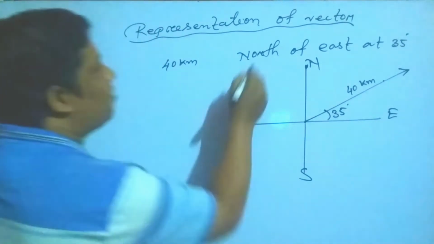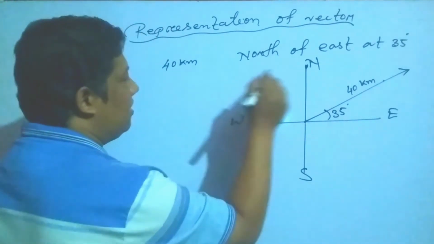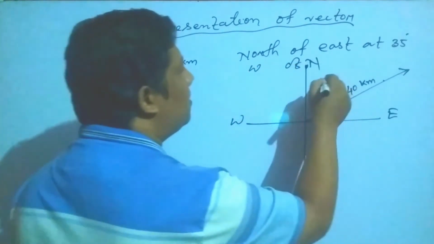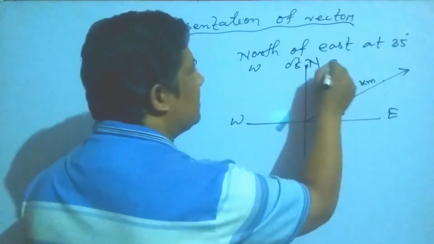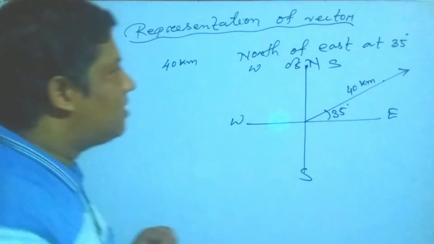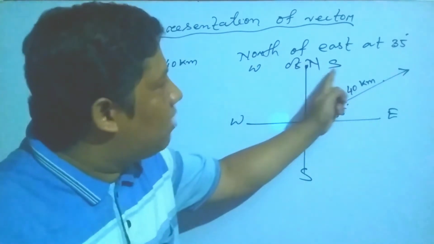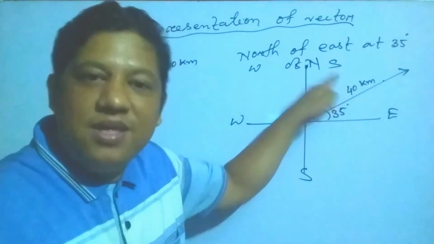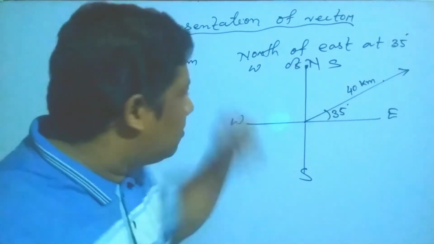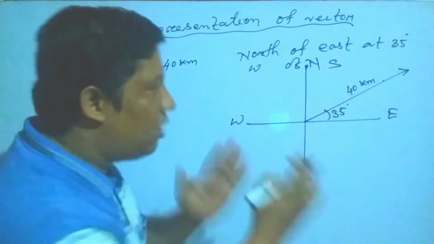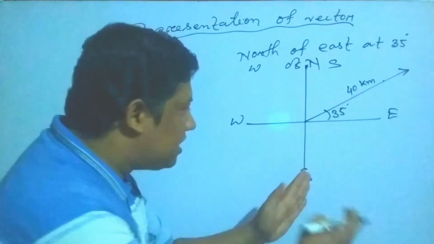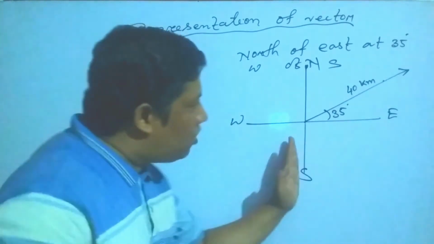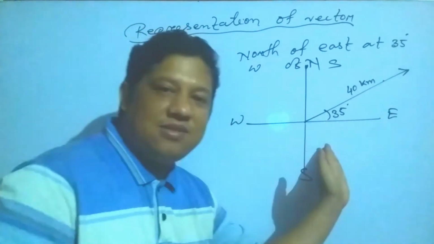Suppose the question gives west of south. Since it is given west of south, south का west direction, that is the west direction.